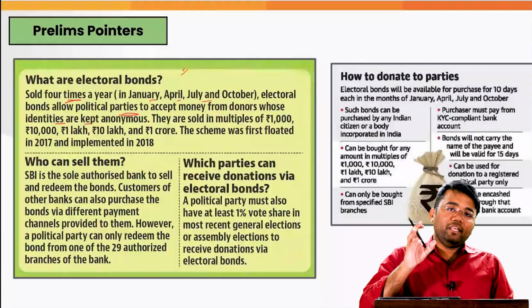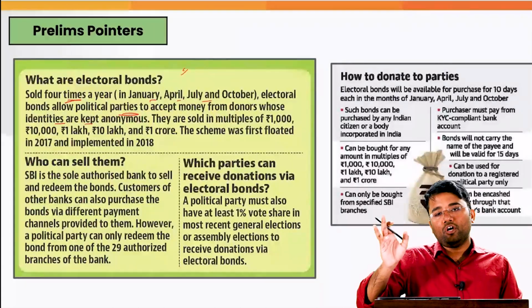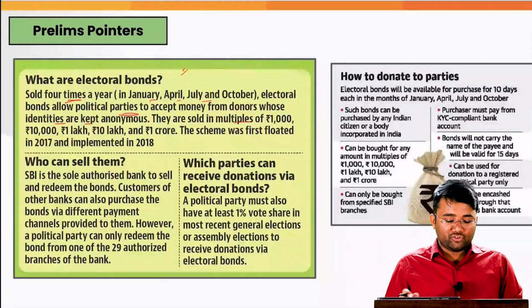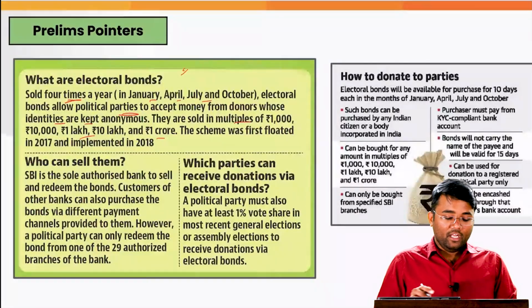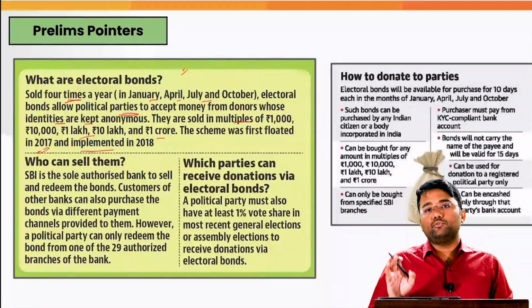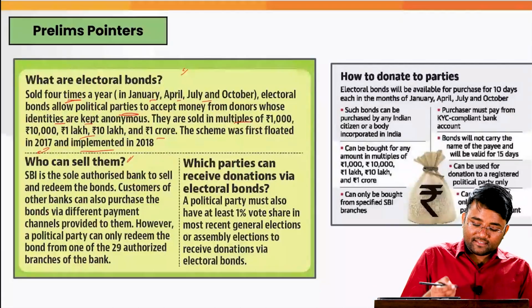Who is giving money to any of the political parties is not known, and the bonds are sold in multiples of 1,000, 10,000, 1 lakh, 10 lakh and 1 crore. It was first floated in 2017 and implemented in 2018.